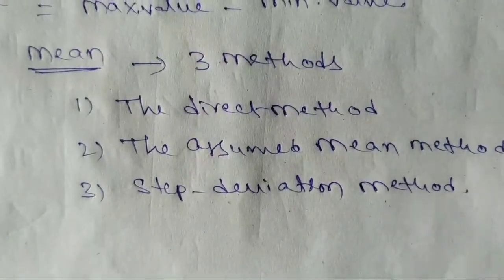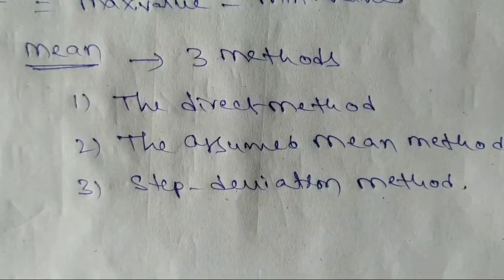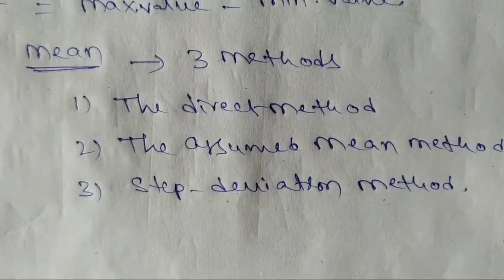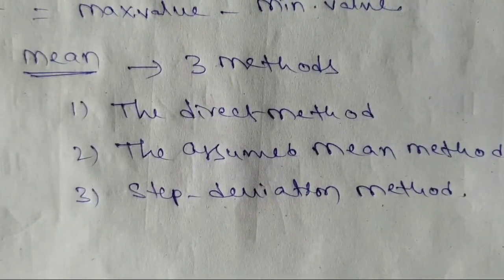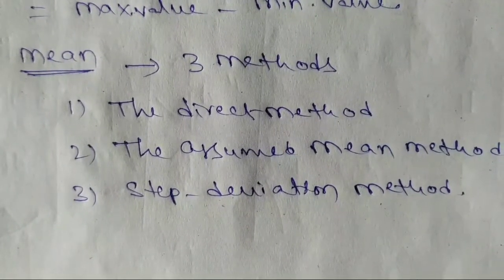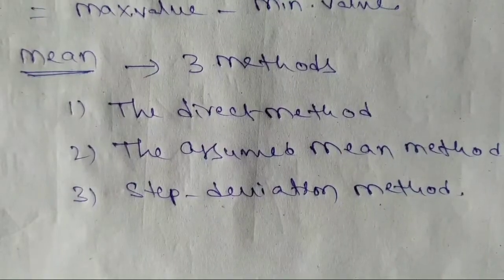Mean is nothing but arithmetic mean. There are three methods to find it. We'll discuss the direct method first.